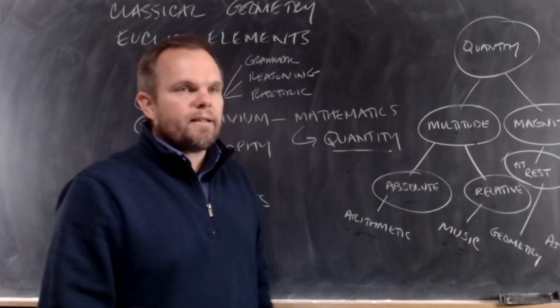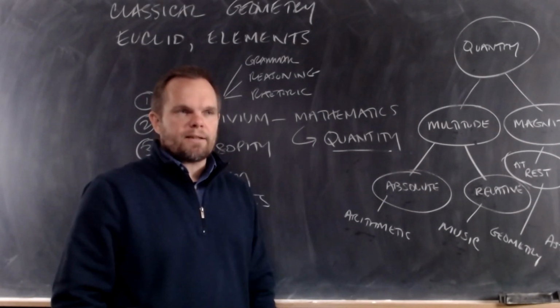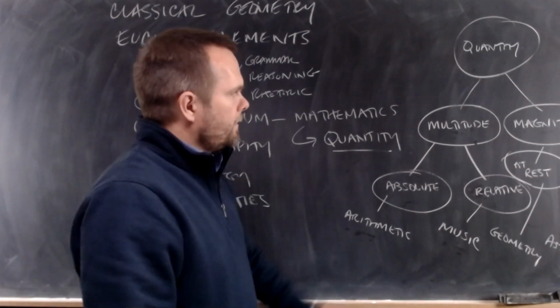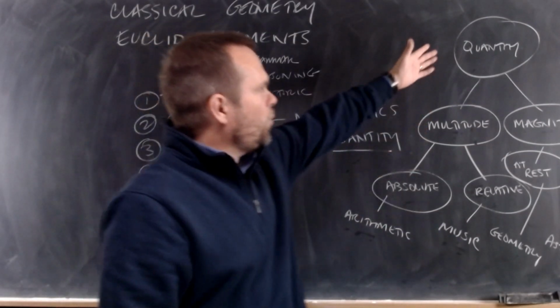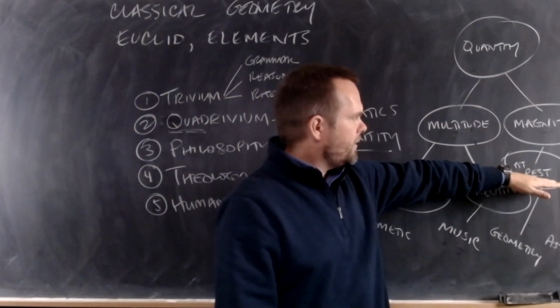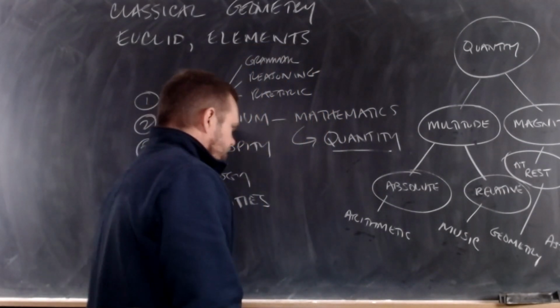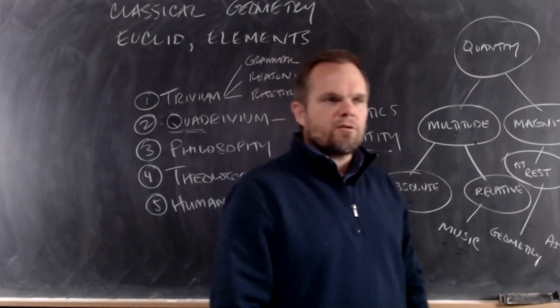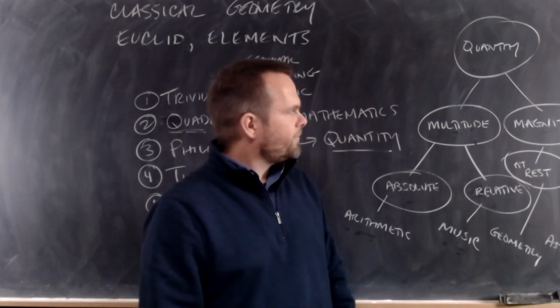Now, I'm not saying that you know what that means yet, but we're studying magnitudes at rest. That's what we're studying in geometry. So what is this course about? We're studying one kind of quantity, magnitudes at rest. Okay? That's my introduction to geometry. This is what we're studying, magnitudes at rest.